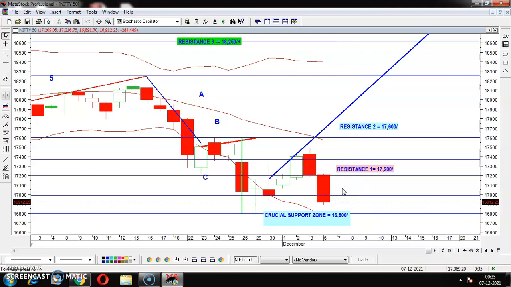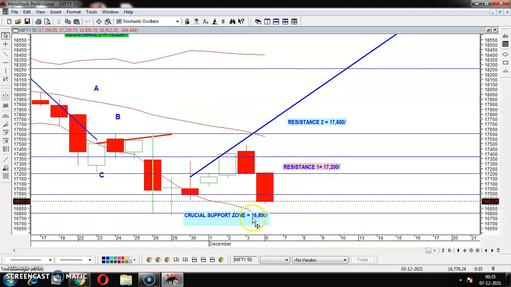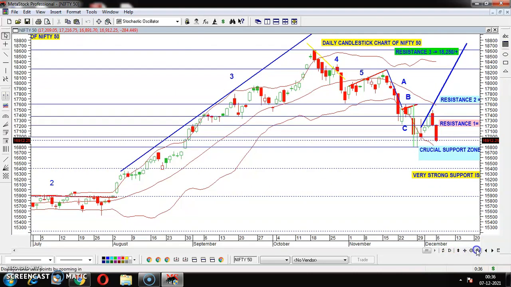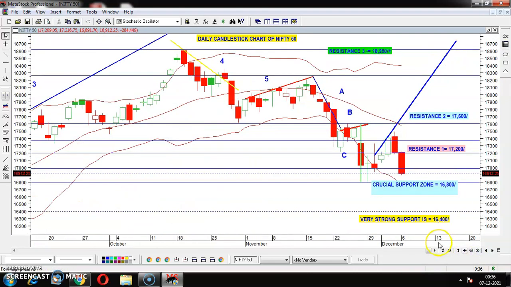Technically, the main support as far as Elliott waves are concerned was 17,000. Also in the last video I told you that if it breaches down, the next crucial support would be 16,800. You see, this is 16,800, a crucial support. If this crucial support is broken down, what would be the next support? The next support, also very crucial, is 16,400.